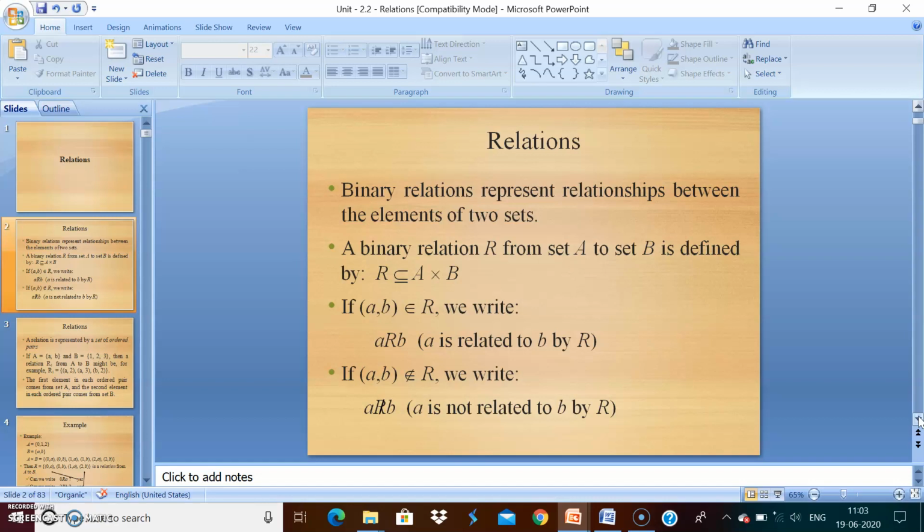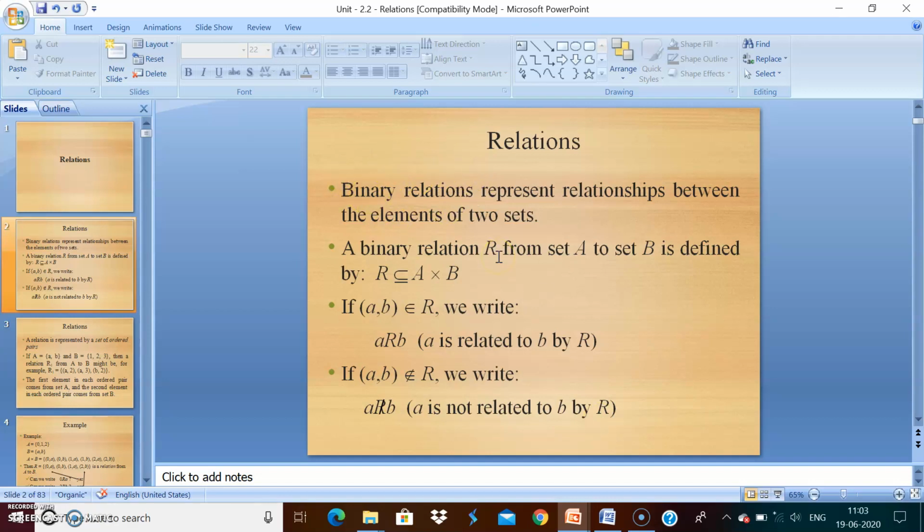So always, a binary relation capital R from set A to set B is defined by R subset of A cross B, or A into B. What does A into B mean? If (a, b) belongs to R, we write a R b, which means a is related to b by R. If (a, b) does not belong to R, we say a is not related to b by R. Okay, it's a binary relation.